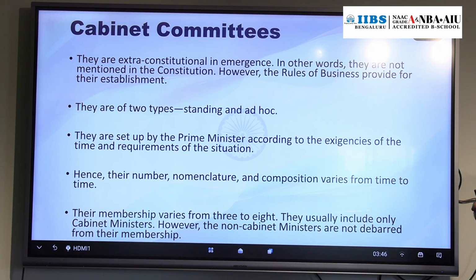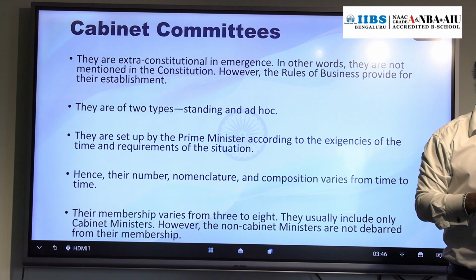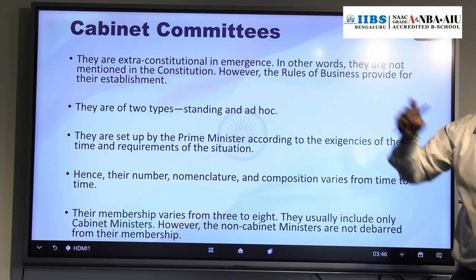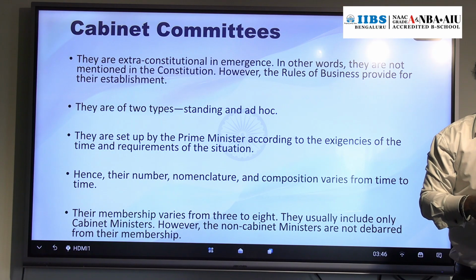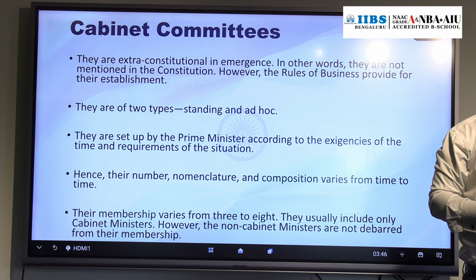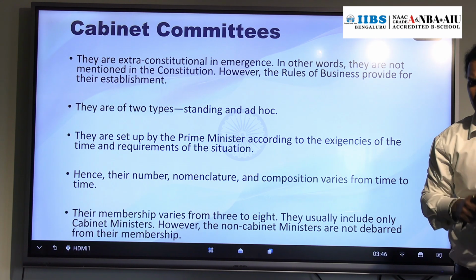Generally this cabinet committee has cabinet ministers. We discussed the Council of Ministers, 3 types: cabinet, state and deputy. So the name itself suggests the cabinet. Generally in cabinet committees, cabinet ministers are the members. But other ministers are also there, right?